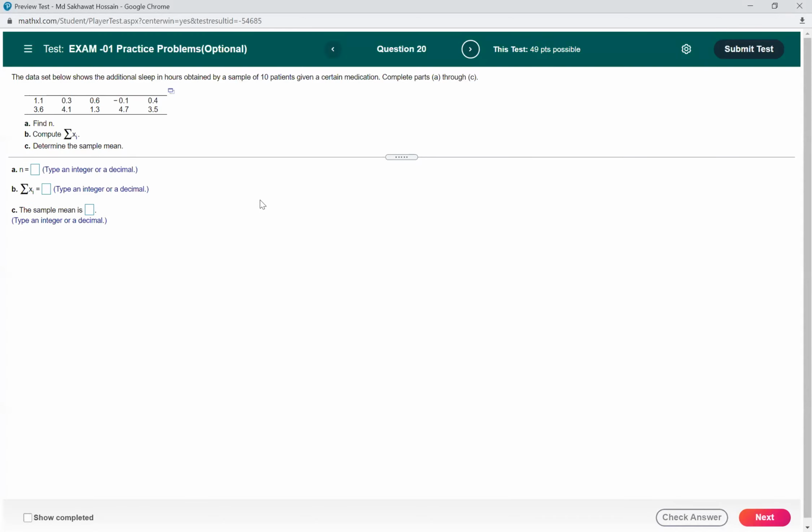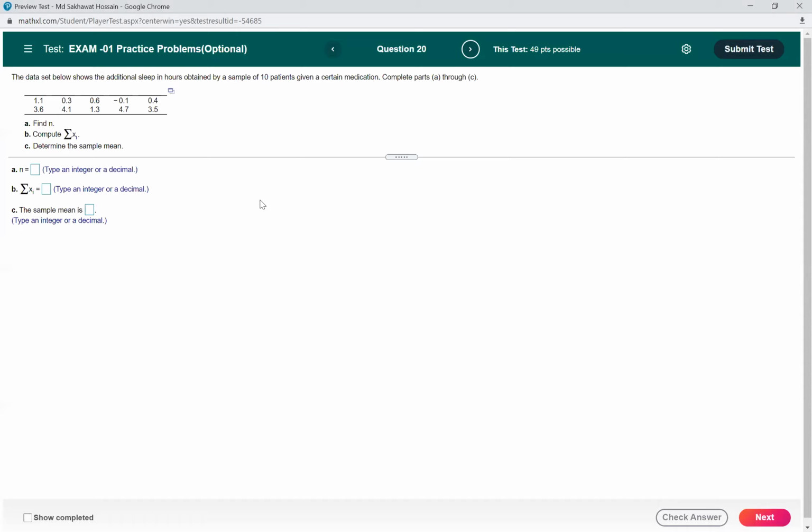So the next question is, the dataset below shows the additional sleep in hours obtained by a sample of 10 patients given a certain medication. Complete parts A through C. Okay, so is it an observational study or an experimental study?